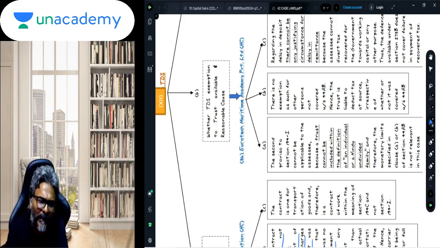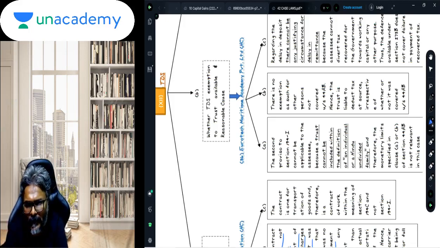Whereas if you see over here, students, in this context, it is very clear in this particular case that so far as a trust is concerned, can a trust be considered as an individual?